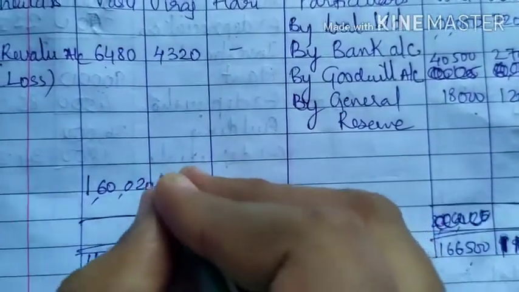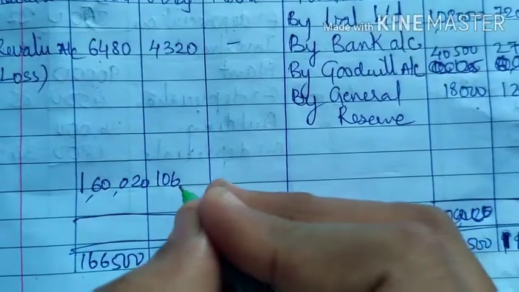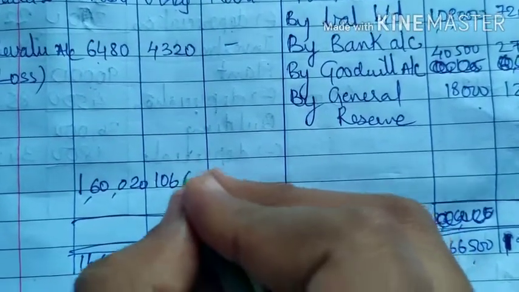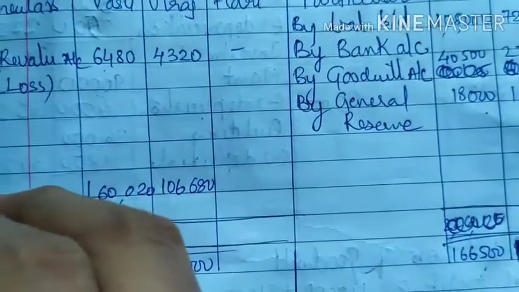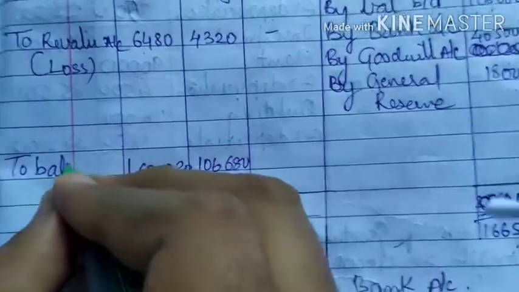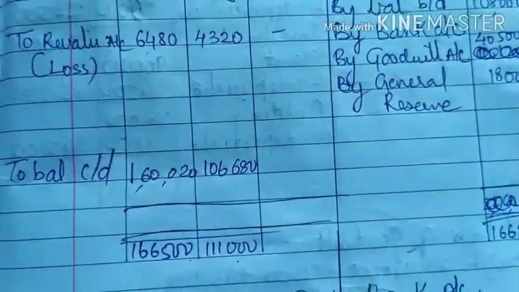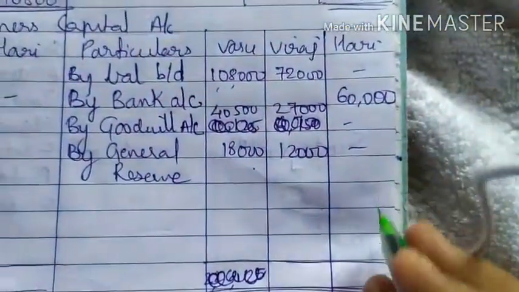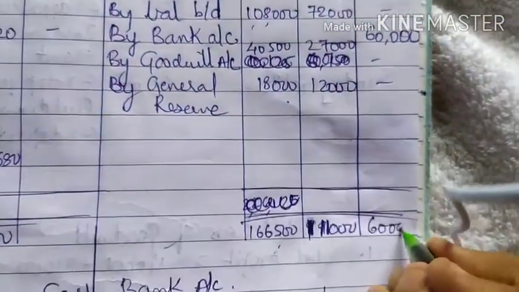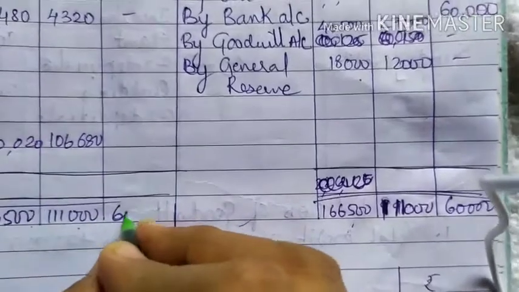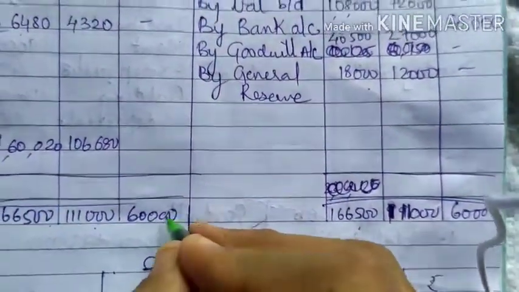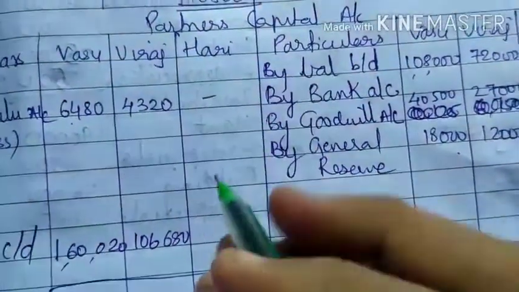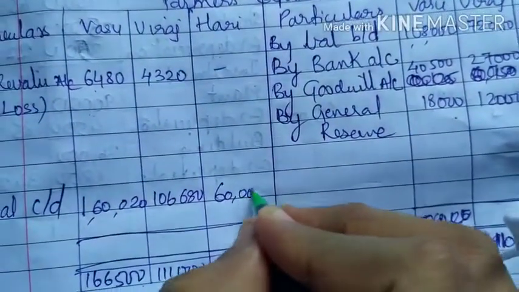It comes to 1,06,680. This is the balance carried down. सेम वे हरी का देखो, 60,000 में से हरी का कुछ भी नहीं है. It will be as it is, 60,000.